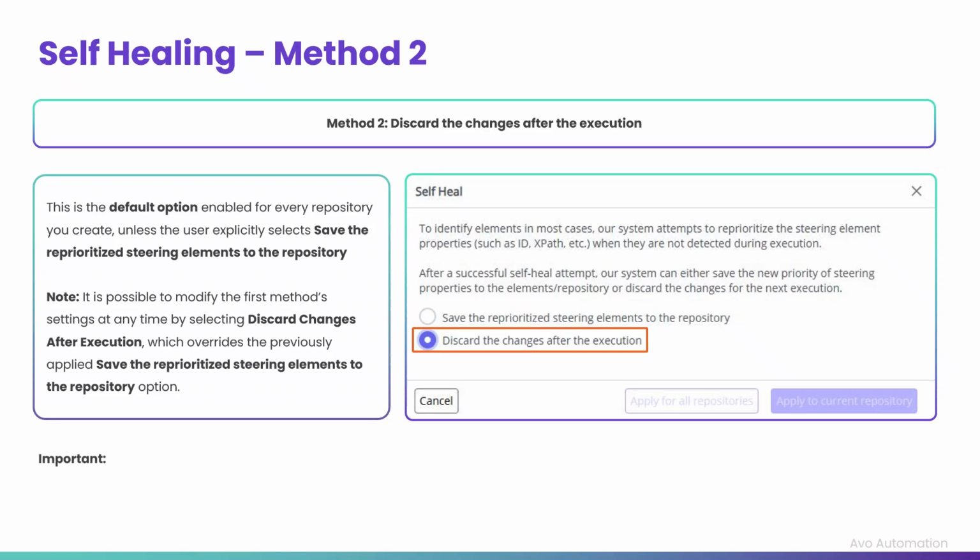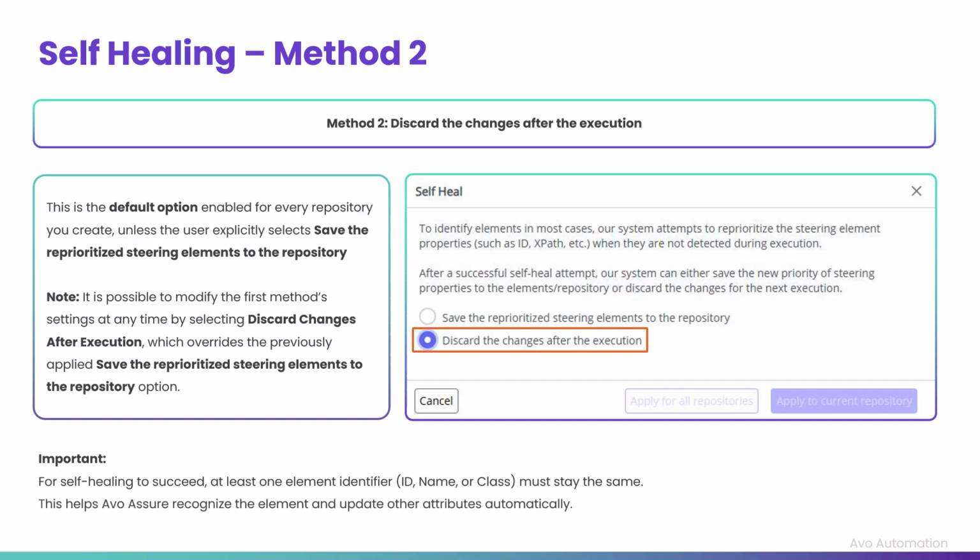It is important to note that for the self-healing process to succeed, at least one element identifier, such as ID, name, class, or another attribute, in the current element must remain unchanged. This allows Avo Assure to correctly identify the element on the reorganized UI and update the remaining attributes accordingly.